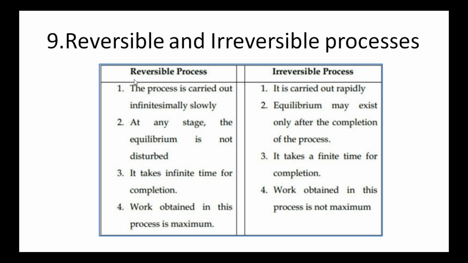So finally, reversible process can occur infinitesimally slowly while irreversible process is not carried out infinitesimally slowly. So work done in reversible process is maximum, work done in irreversible process is not maximum. Reversible process is only an imaginary process, unreal process. Irreversible processes are real processes.